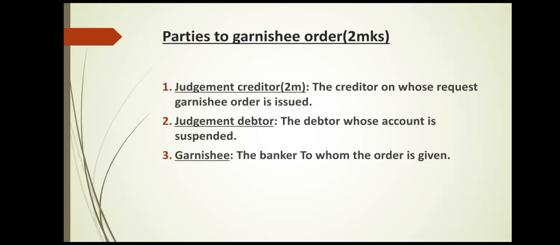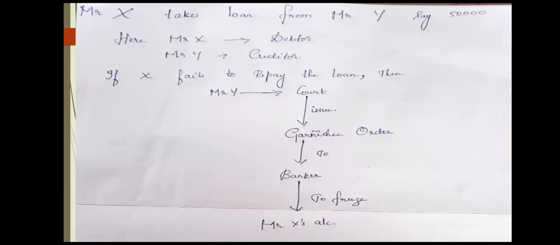Then next comes your judgment debtor. So who is judgment debtor? The debtor whose account is suspended. So in this case, Mr. X will become your judgment debtor. And third one, garnishee, the banker to whom the order is given. Okay, so here in the previous example, who is the garnishee? SBI Bank will become the garnishee. Okay, and there is no need to take down this picture. It is just for your understanding purpose.